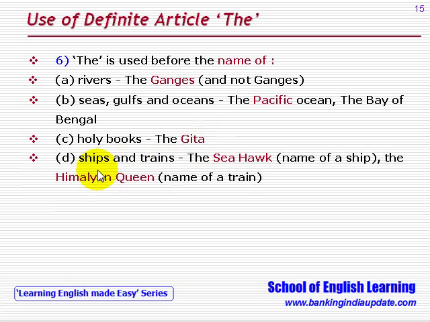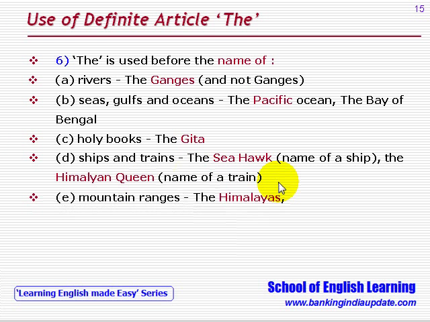The names of ships and trains, like the Seahawk, name of a ship, or the Himalayan Queen, name of a train. So it is used before the name of mountain ranges, like the Himalayas.